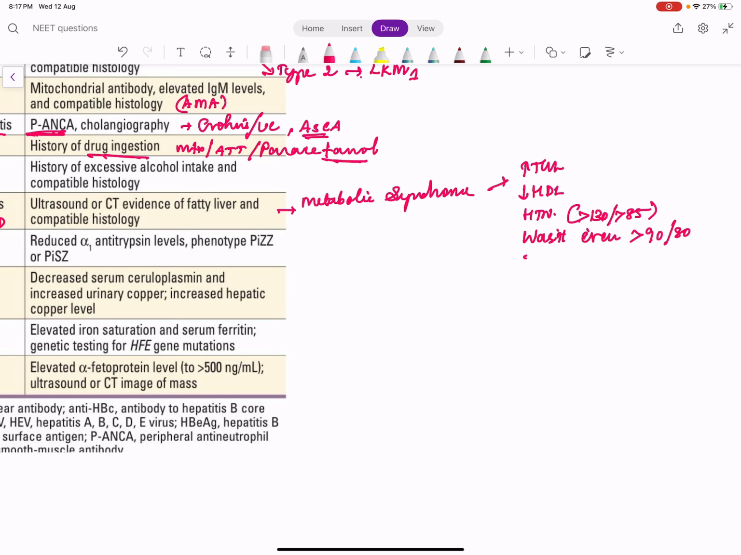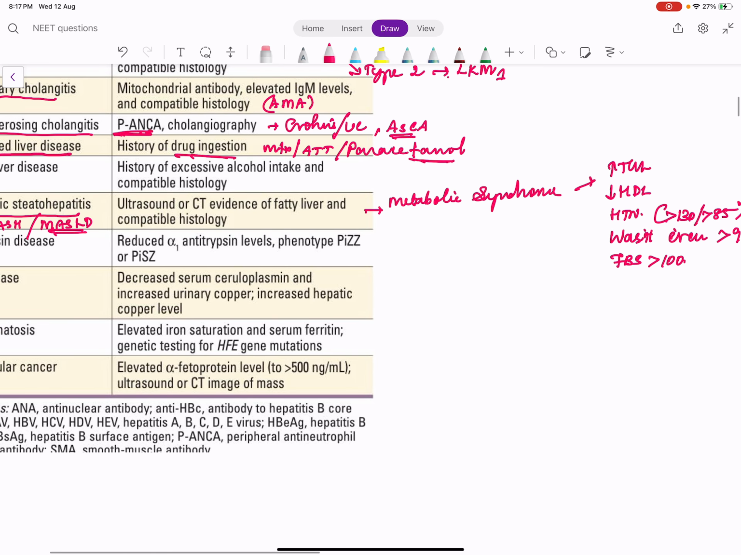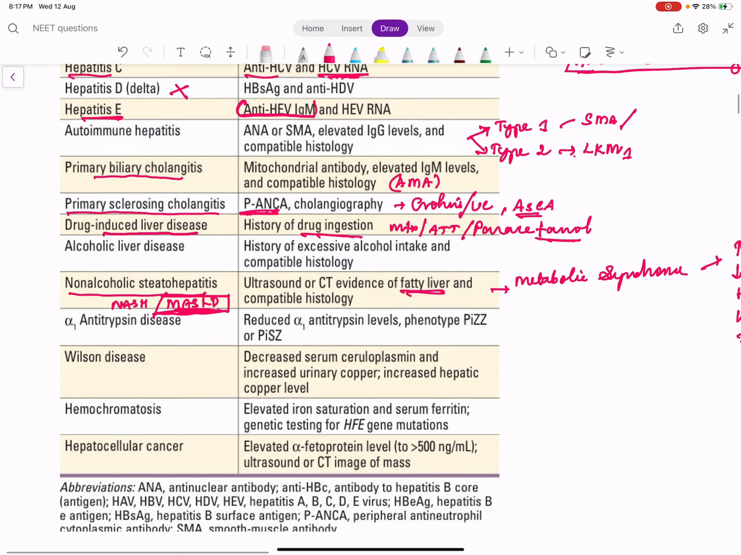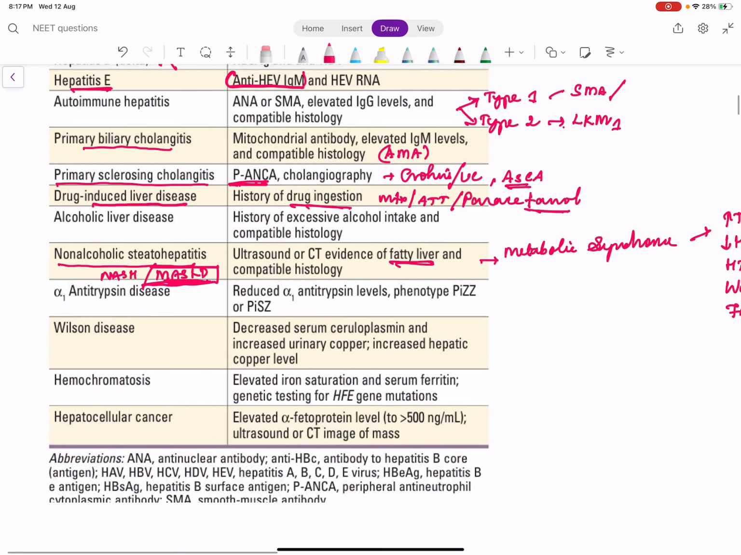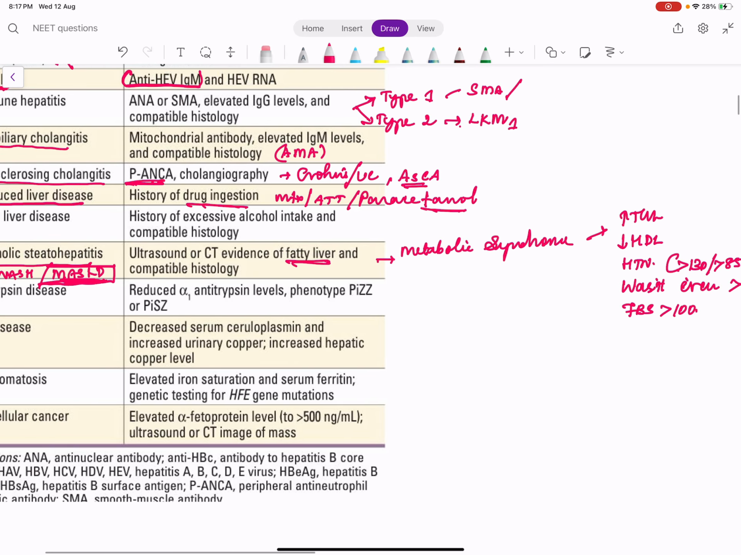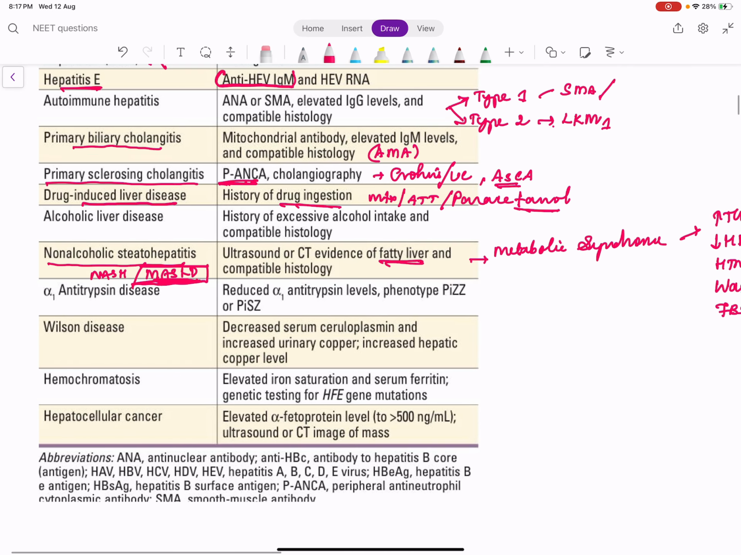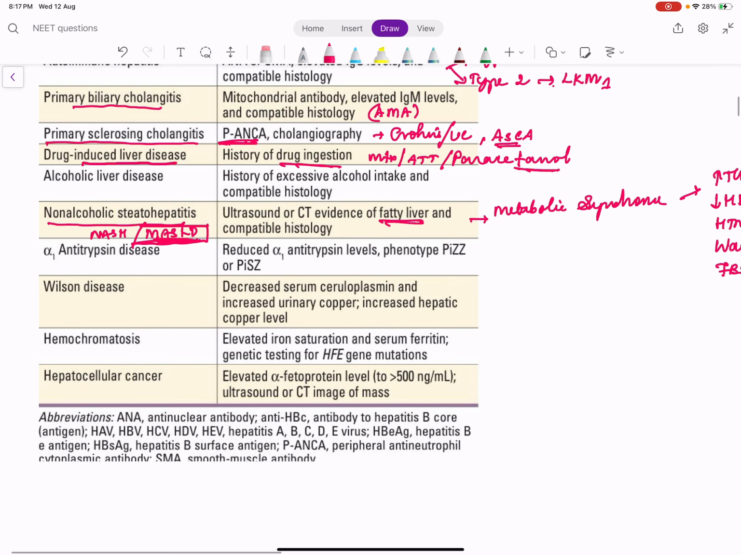Then they should have diabetes. So fasting blood sugar should be more than 100. If one of these criteria is present, plus there is evidence of fatty liver, it comes under the diagnosis of MASLD. Previously, MASLD was a diagnosis of exclusion. Now it is not a diagnosis of exclusion because it is a diagnosis of inclusion. If there is one of these findings plus there is fat deposition, it is MASLD.